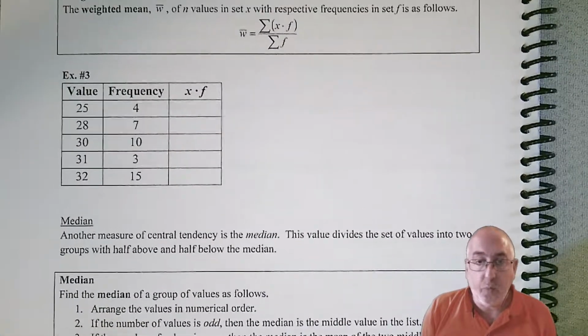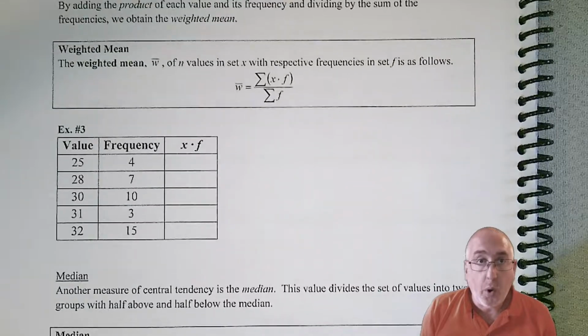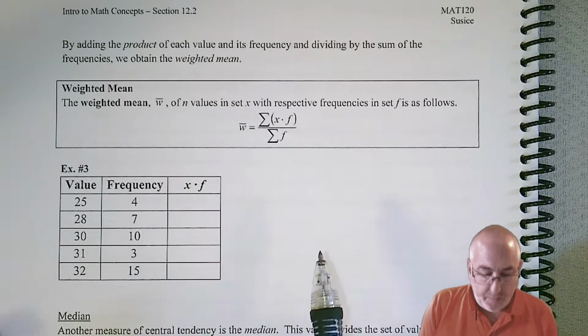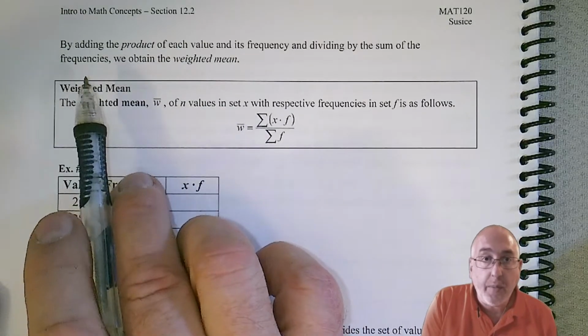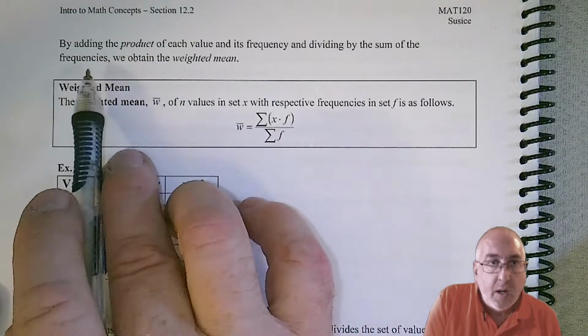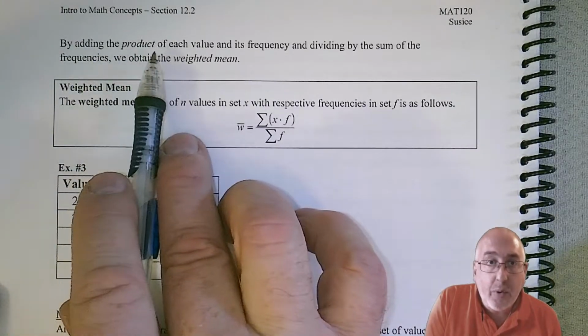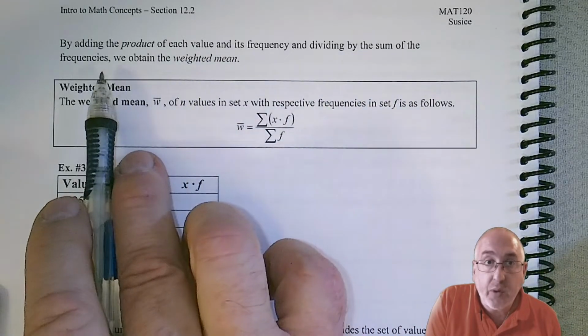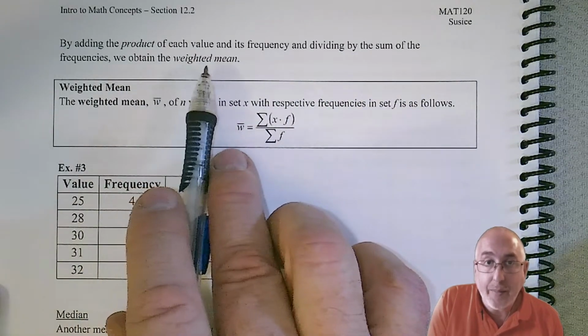Now, if we wanted to, we could put this into a formula. So the formula is going to look something like this. Looks pretty messy, but we're going to walk through it. But first, by adding the product of each value and its frequency and dividing by the sum of the frequencies, we obtain the weighted mean.